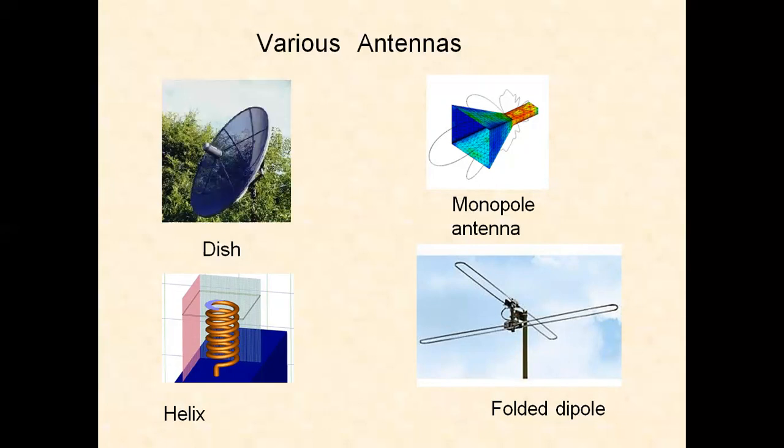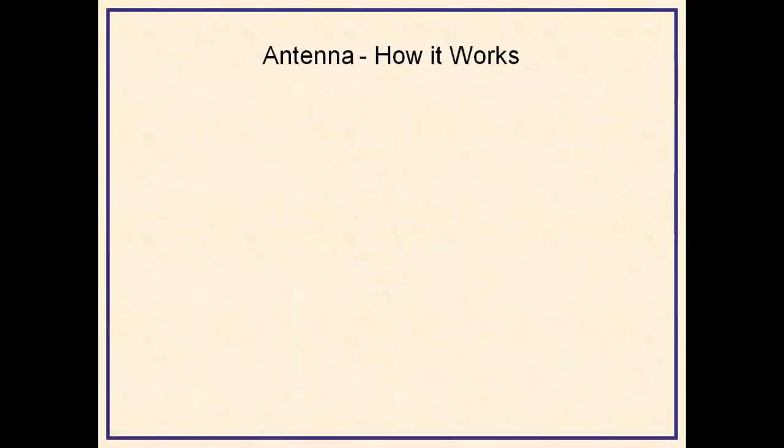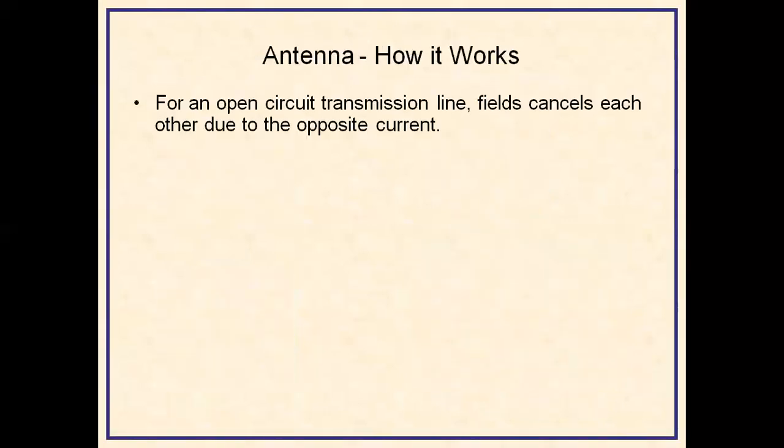So the electromagnetic radiation from the transmitting antenna has two components. It has a magnetic field, as we have seen, and an electric field; both are perpendicular to each other. Then the direction of the propagation of the field is perpendicular to the direction of both magnetic and electric fields. The principle of working of an antenna: for an open circuited transmission line, fields cancel each other due to the opposite current.